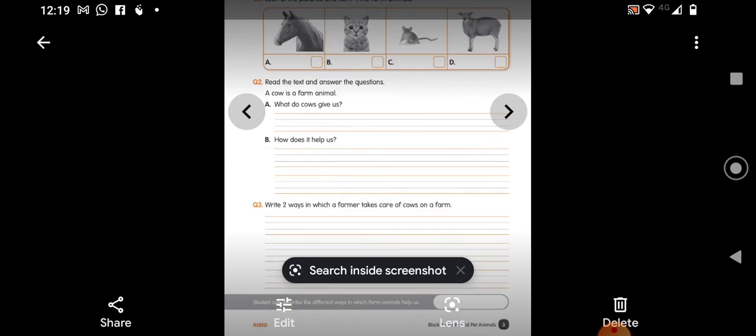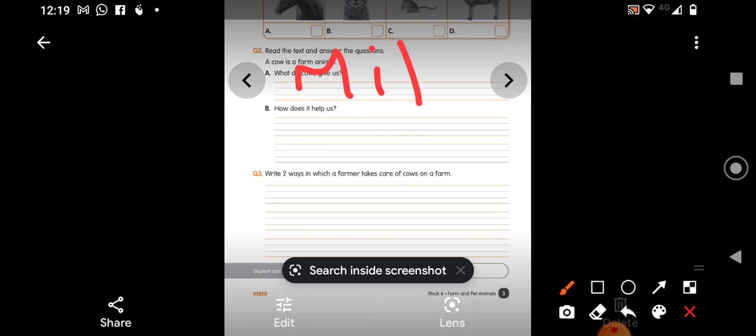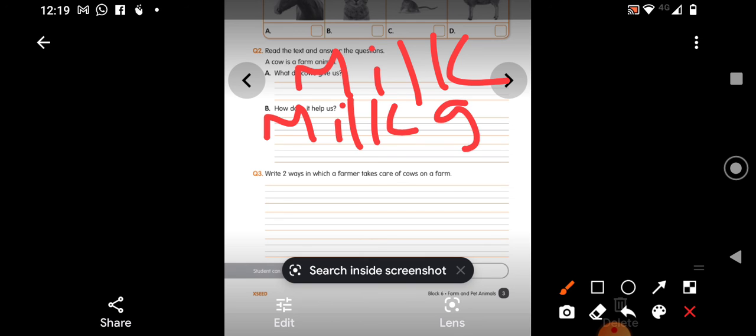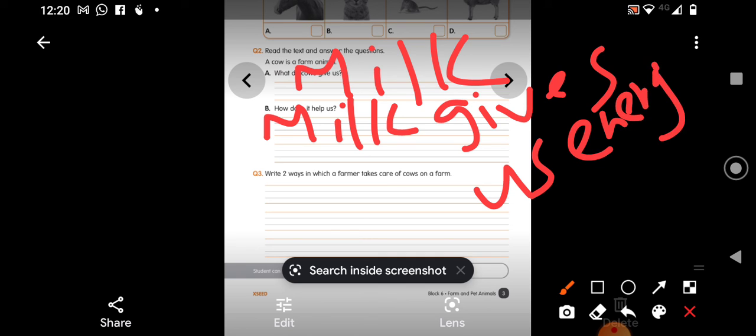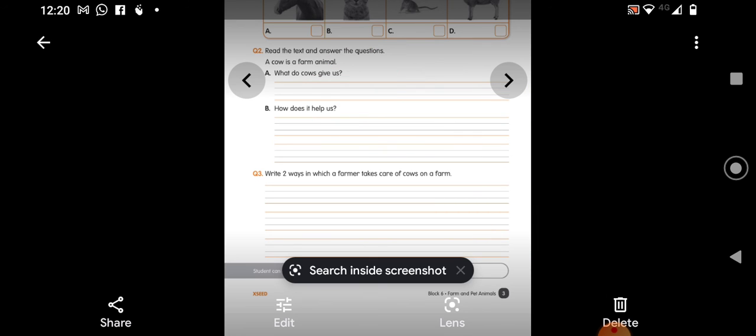Now, children, read the text and answer the questions. A cow is a farm animal, they are saying. That is a statement given, children. So what is the question they are asking you? What do cows give us? Just now we wrote it in the practice questions in the content book. How does it help us? Milk. How is milk helping you? Milk gives us energy, right? It also helps us to grow, so put it in a proper form. And also what all you get from milk can be written.